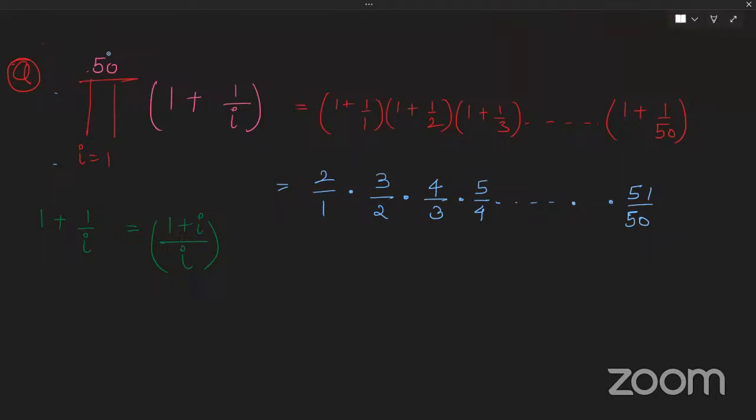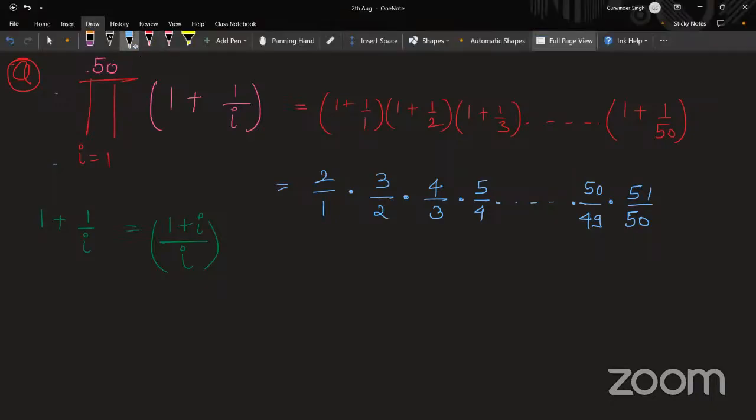50 by 49 is the second last term, and 51 the last. Correct, 50 by 49, absolutely correct. So what happens when you keep multiplying such terms?